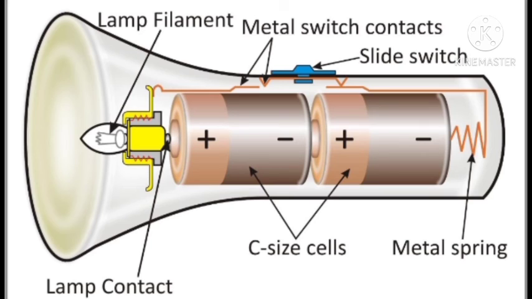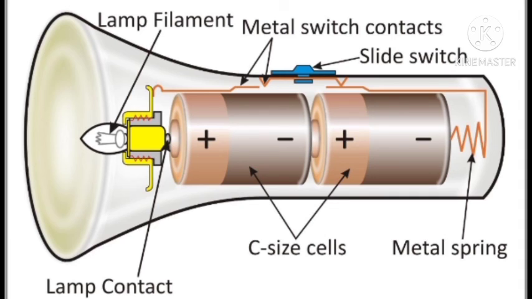These cells are connected to a small bulb through a switch. Now when we switch on the torch, what happens? The bulb glows, and when we switch off the torch, the bulb does not glow. It means the cell provides electricity to light the torch.